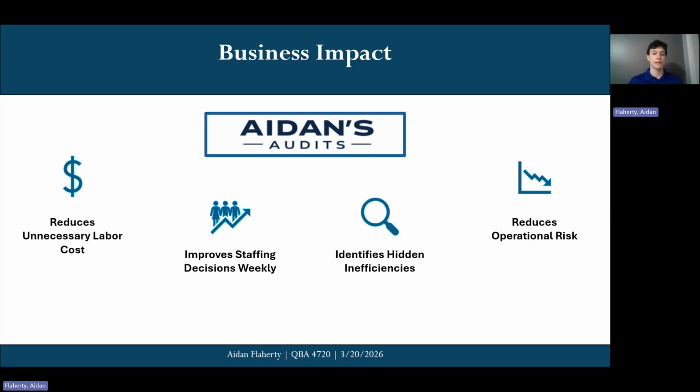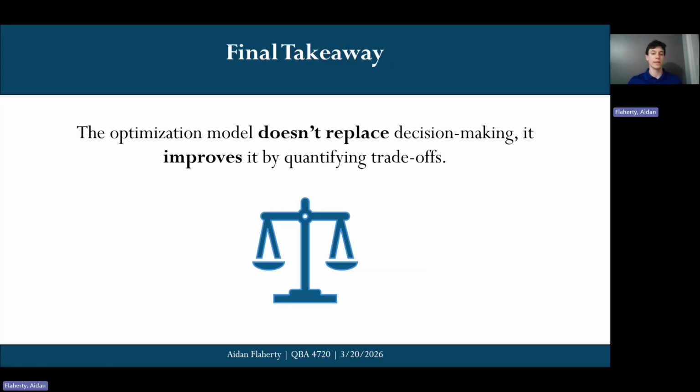And the next key impact is that there's greater visibility into risk. The model is able to highlight where the organization is overly dependent on small groups of specialized analysts. And lastly, it does support proactive workforce planning, getting ahead of things, identifying these gaps, and allowing the organization to take action when they need to. So the key takeaway is really that the optimization model is not replacing your decision making, it's just improving it. And it does that by quantifying trade-offs between costs, skills, and capacity. So thanks a lot for listening, and I really hope you were able to learn something from this.